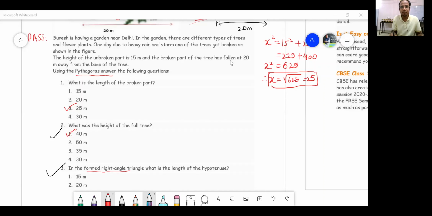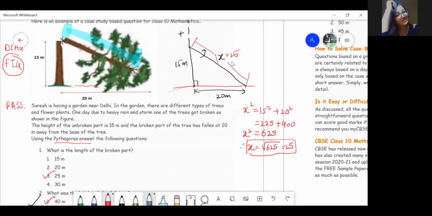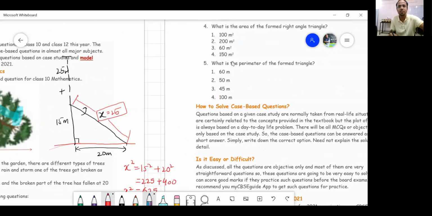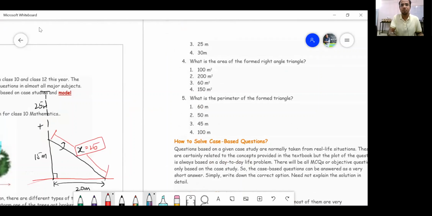What is the length of the hypotenuse, my dear students? Yes, it is 25. See, the same question has been asked in two ways. Yes, the answer is 25. Now question number 4, because we have to answer 4 out of 5.